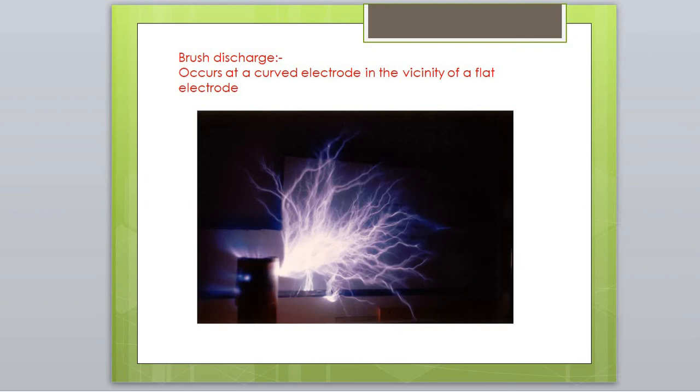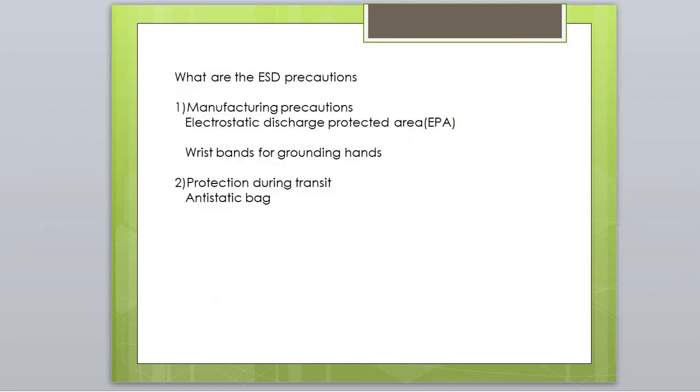Actually, a Tesla coil is an electrical resonant transformer circuit designed by Nikola Tesla. It is used to produce high voltage, low current, high frequency AC. These are the types of electrostatic discharges.